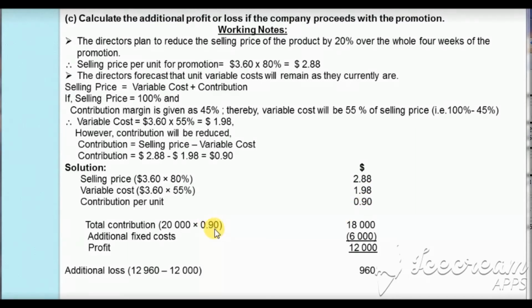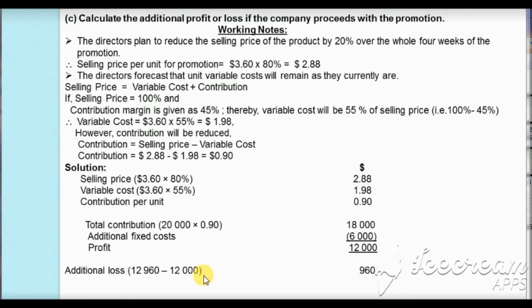Now our total contribution will be 20,000 units, which was calculated in bit B of the question as the total quantity sold during the period of promotion, and these 20,000 units times the contribution per unit of 90 cents will give us the total contribution as $18,000. And it was given that there will be an additional fixed cost for the period of promotion of $6,000. So when we subtract this, we'll get the profit as $12,000.